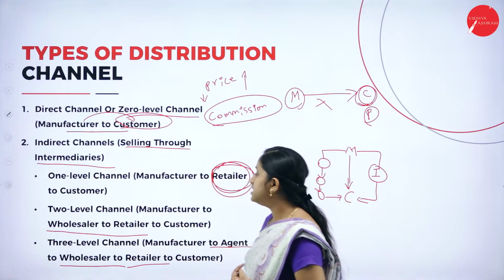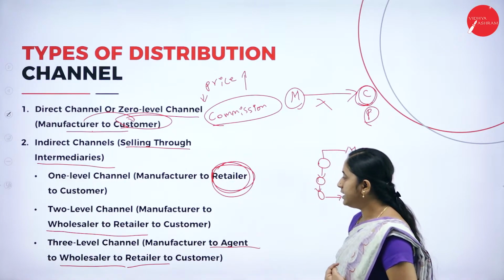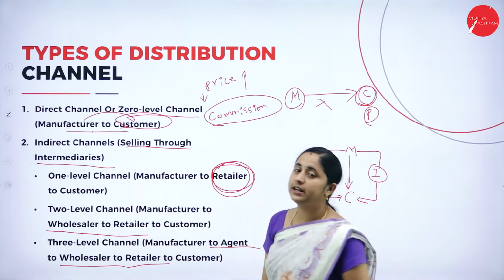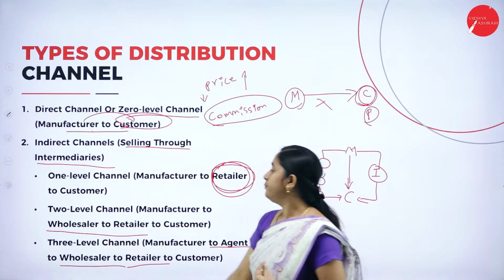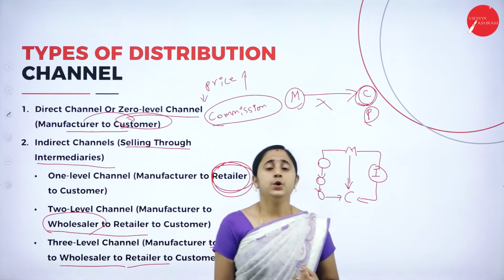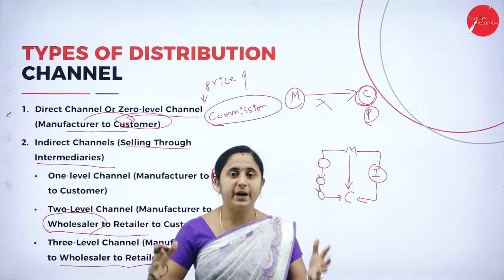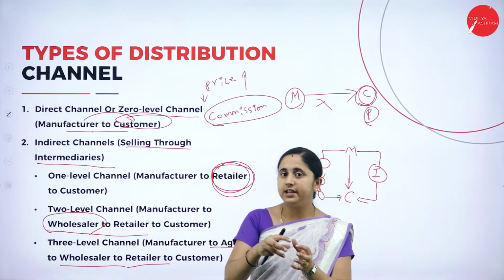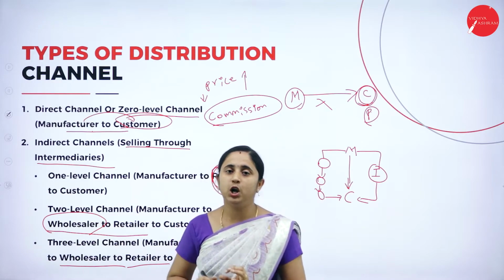Next, two-level channel. Under the two-level channel, manufacturer to wholesaler, wholesaler to retailer, retailer to consumers. The wholesaler will purchase in bulk from the manufacturer, and the retailer will purchase in small quantities from the wholesaler.